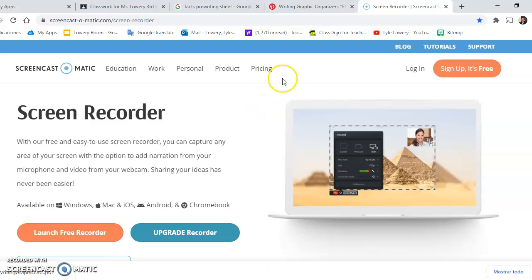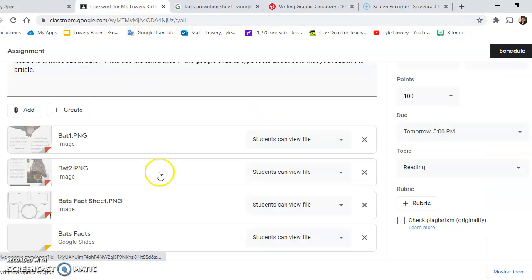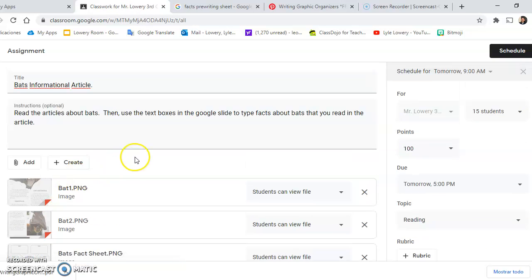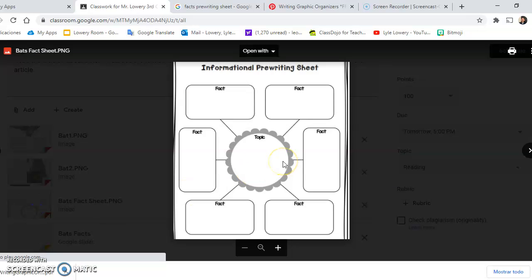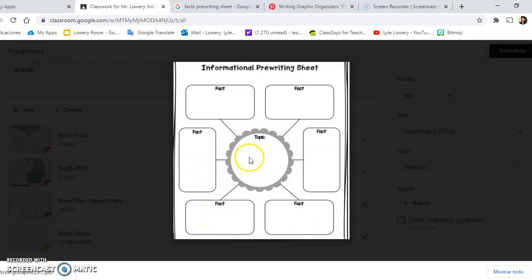Now again, this video will be here so you can watch it again, or you can read the articles if you'd like. Either way, you're going to be typing. Now I did leave this picture here. This is the idea of what I'm having you do, typing 1, 2, 3, 4, 5, 6 facts about bats. The topic, of course, is bats.